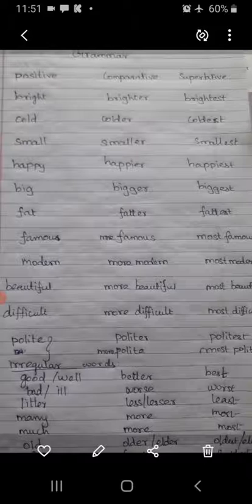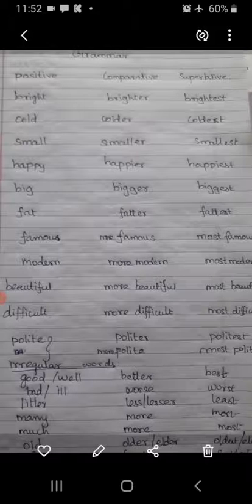Next word you see, beautiful. Beautiful, more beautiful, most beautiful. It is a three syllable word. Next, difficult, more difficult, most difficult. Next, for some other words, we use ER also. Okay, polite, politer, politest. The same word we can write as polite, more polite, most polite.